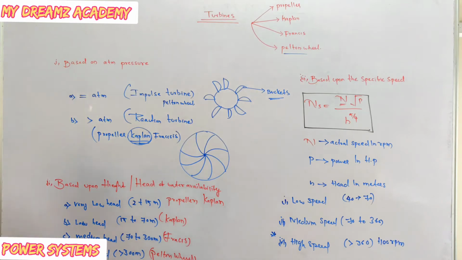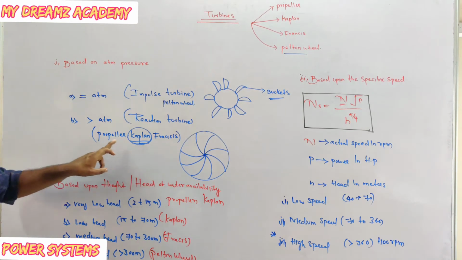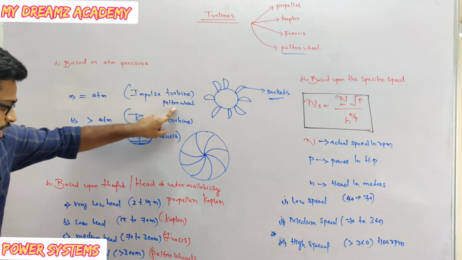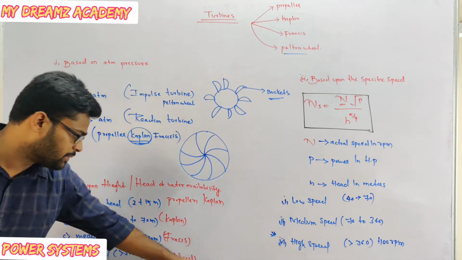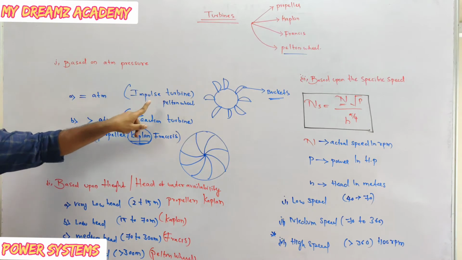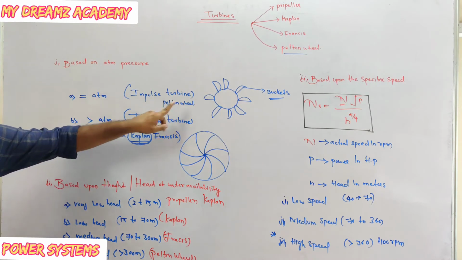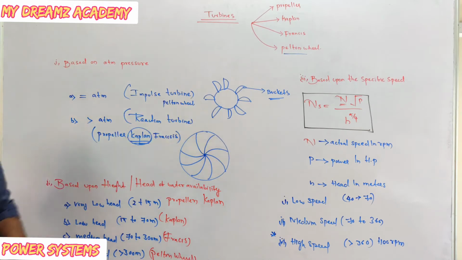So here we have Francis, Kaplan, propeller, and the impulse turbine is the Pelton wheel. Impulse turbine is a high speed turbine. That is nothing but the Pelton wheel is a high speed turbine.